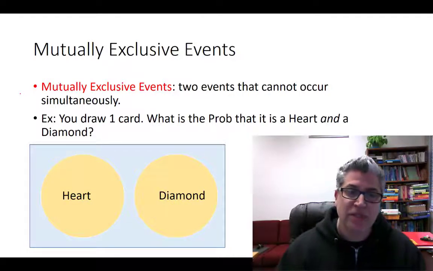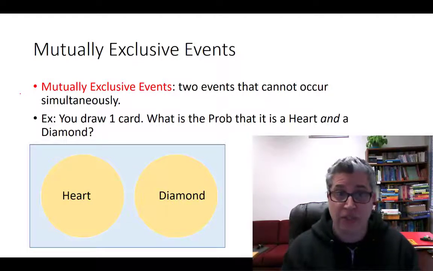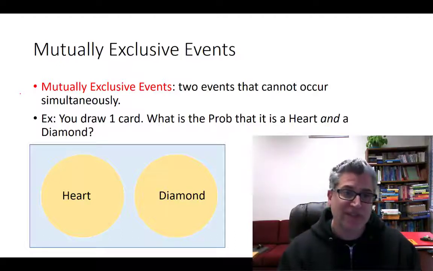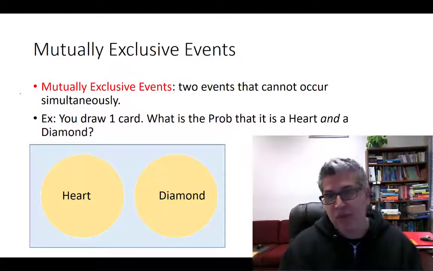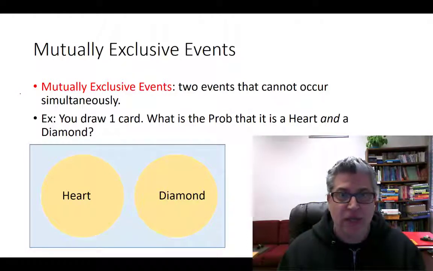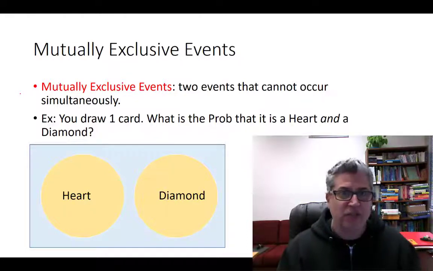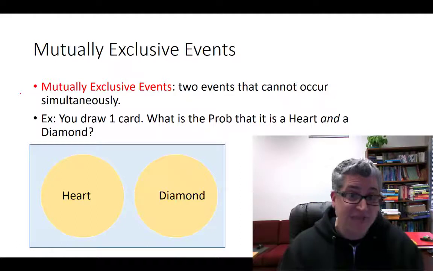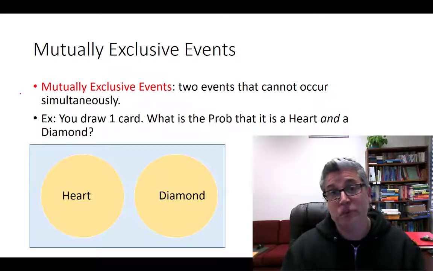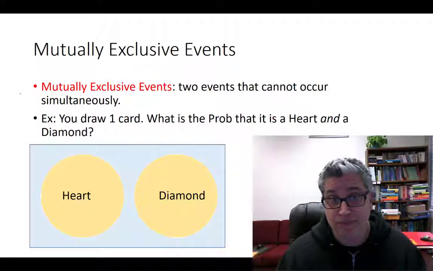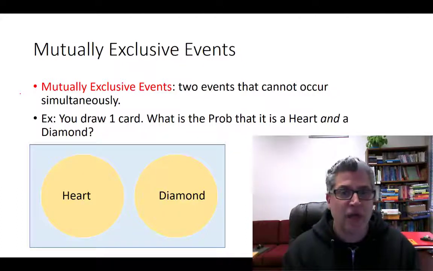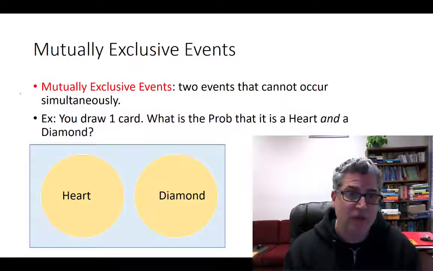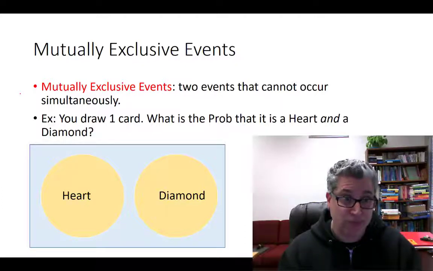So that brings us to the idea of a mutually exclusive event. Right? So two events exclude each other if they can't both occupy the same space. Like if you and your ex-girlfriend cannot be in the same room, then her being in the room excludes you from being in the room. And likewise, two events, if they can't happen at the same time, then they are mutually exclusive. They exclude each other. So we really need to know then, can you have both things? Can you win the lotto and marry rich?